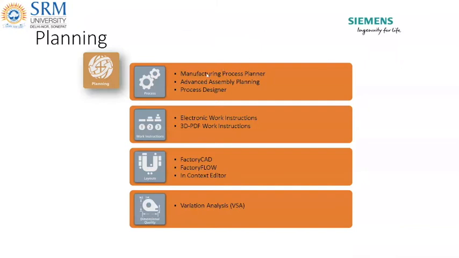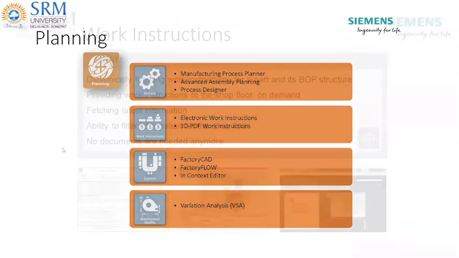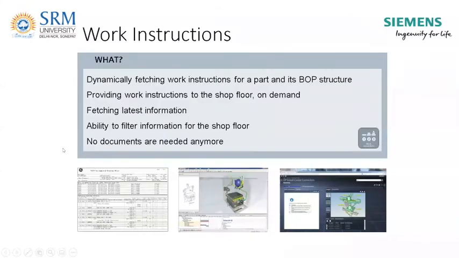So in the planning, these tools are available: Process Planner, advanced assembly planning, Process Designer. You can create electronic work instructions also. For plant layout and all, Factory CAD is available, and variation analysis too. Once the process is planned, you can create 3D work instructions.